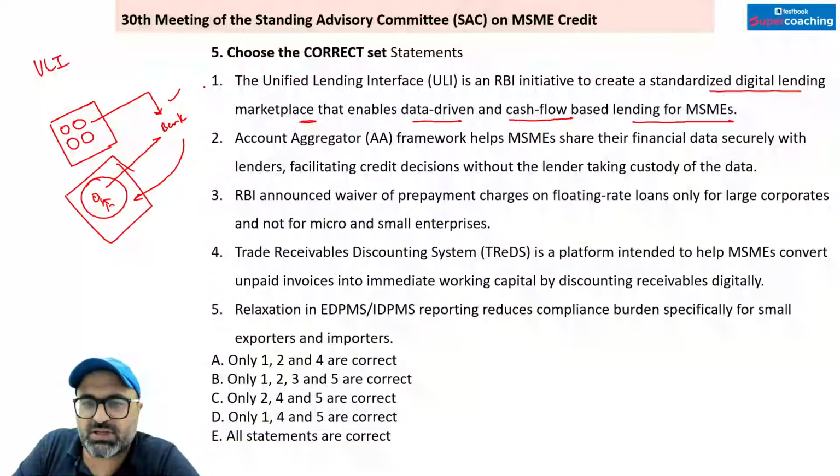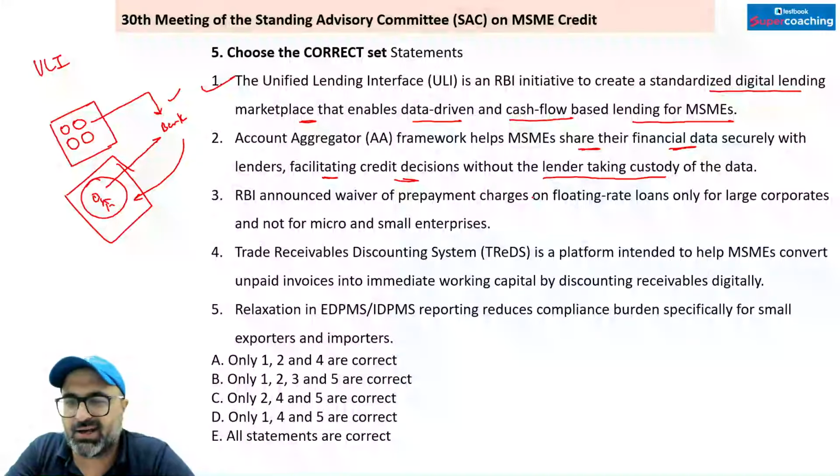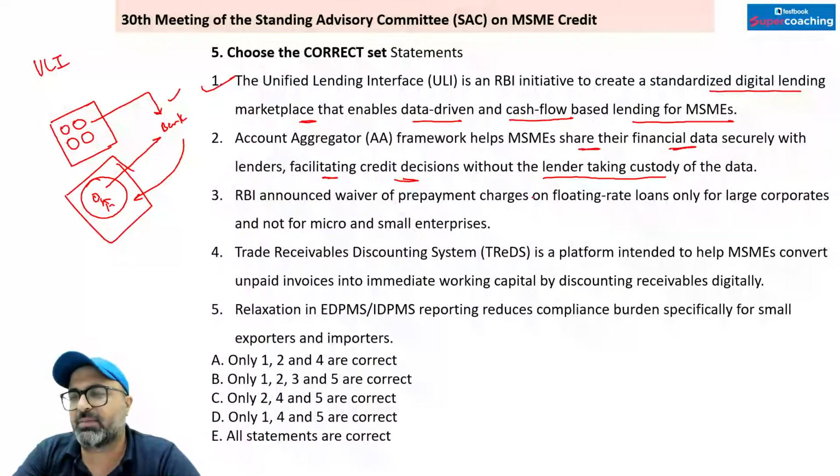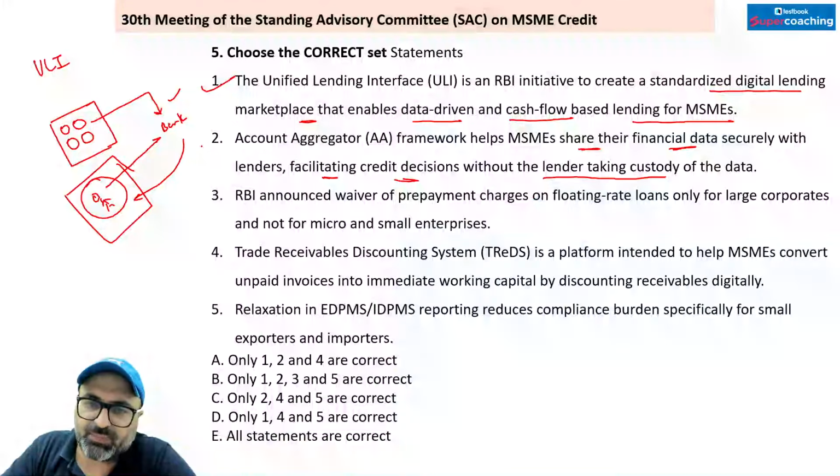सो दिस इज करेक्ट। Account aggregator framework help MSMEs share their financial data securely with lenders, facilitating credit decisions without the lender taking custody of the data. Account aggregator framework क्या करता है सर? ये हेल्प करता है MSMEs को, शेयर करता है उनके फाइनेंशियल डेटा को सिक्योरली विद द लेंडर्स। बिल्कुल सही है सर। RBI announced waiver of prepayment on floating loans only for large corporates and not for MSMEs.